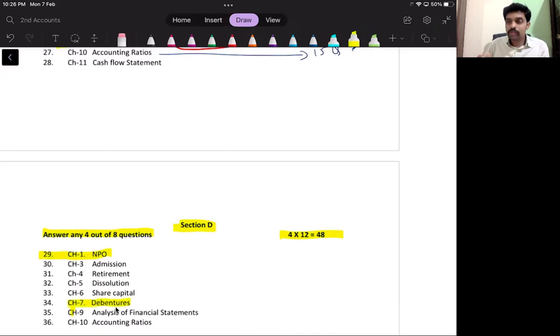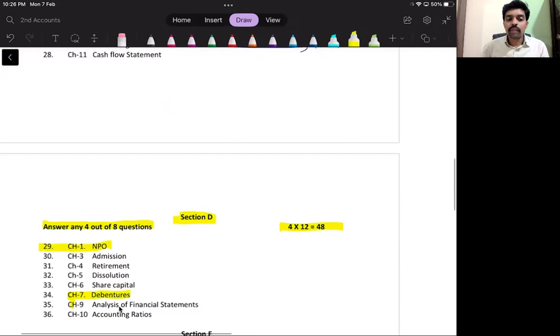So in debentures, first you give importance to the journal entries, issue and then redemption of debentures. Very rarely you will get a question from preparation of ledger accounts. Learn the journal entries questions properly. Then question number 35 will be from chapter 9, that is analysis of financial statements. In analysis of financial statements, you may get a question on comparative or common size. Okay, so learn this properly, comparative or common size. You can expect any one for question number 35.